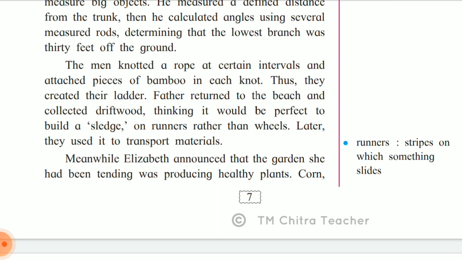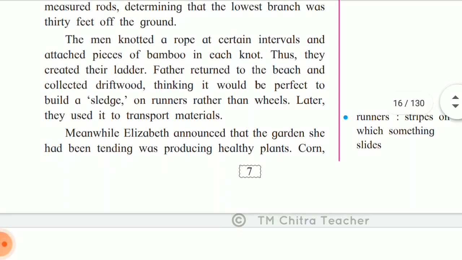So father returned to the beach and collected driftwood, thinking it would be perfect to build a sledge on runners rather than wheels. So father went to collect the driftwood. You know, driftwood means those pieces of wood that float on the sea water, or which are found or washed up near the seashore. So he collected those woods, and he thought these woods would be good to make a sledge.